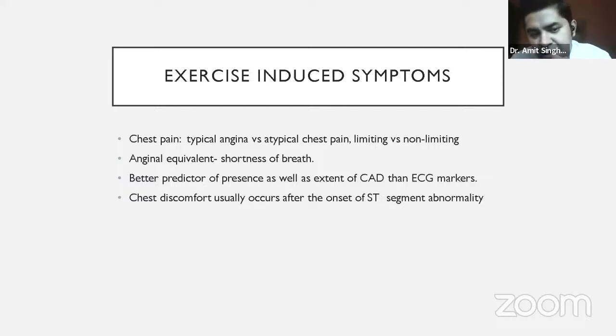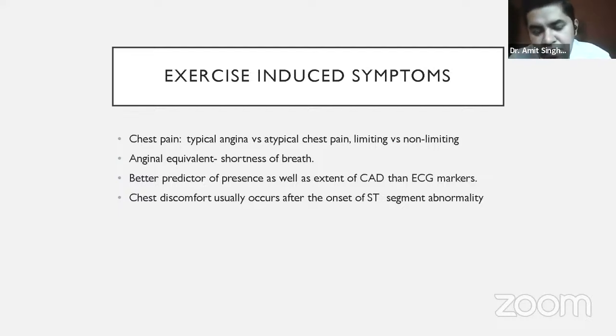You have to elicit that history. If the patient says yes, I had chest pain, I had chest heaviness, or I had the same symptom for which you had sent me for the treadmill test, that is where you get a clue that the patient had chest pain. So it is not actually a negative test, it is actually a positive test. So that is where the symptoms come.